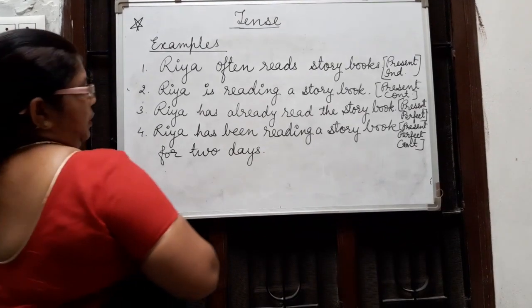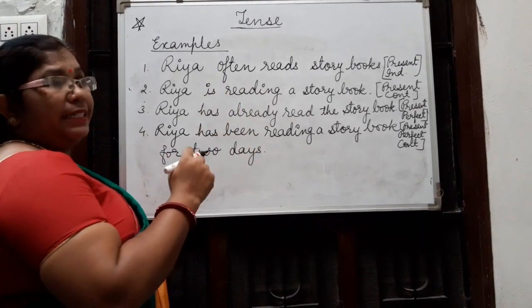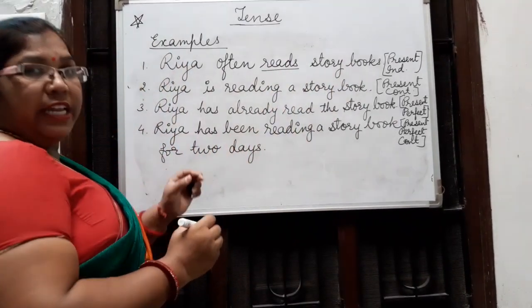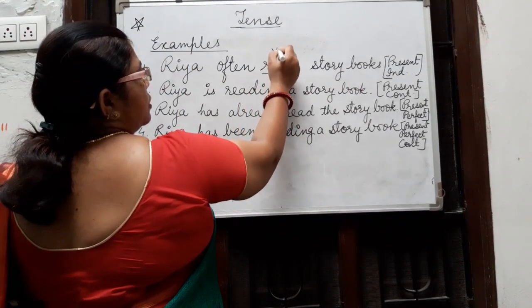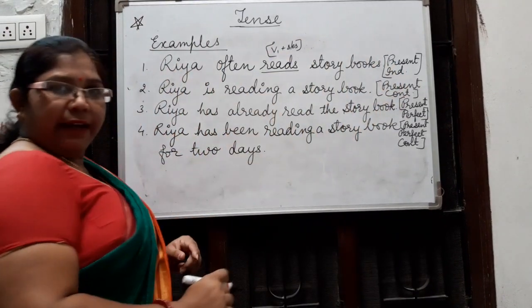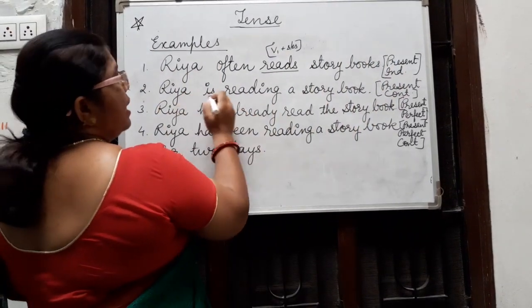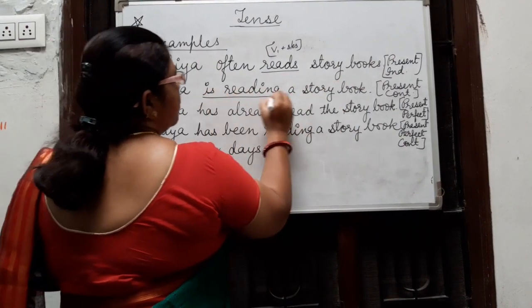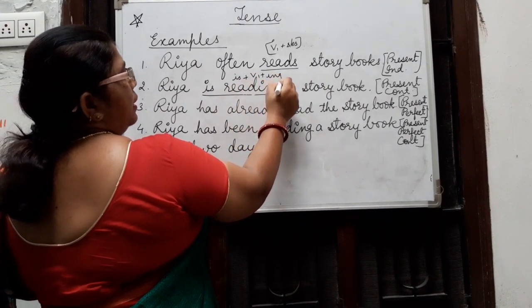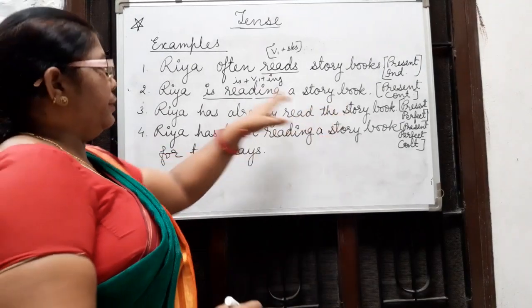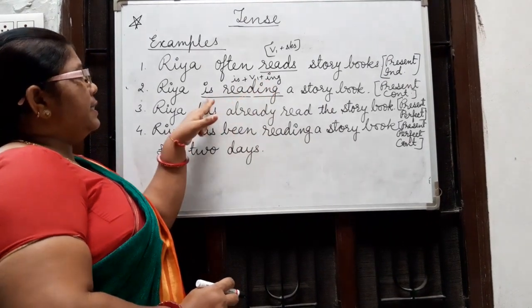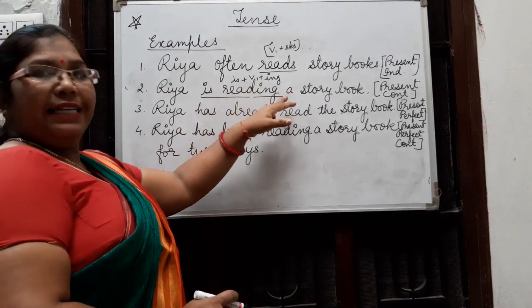Friends, we can see the examples of present tense. Ria often reads a storybook. Here we can identify reads, verb first plus s or es, which means it is present indefinite. And the next sentence, Ria is reading a storybook. Is reading means is, am, are plus verb first plus ing, so it is present continuous. Is is the be verb of present and verb ing is continuous. So we can say that it is a sentence of present continuous.